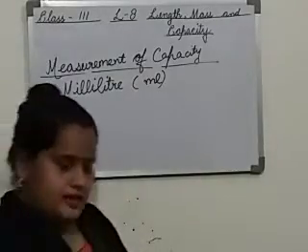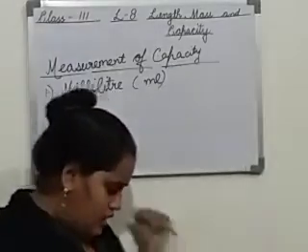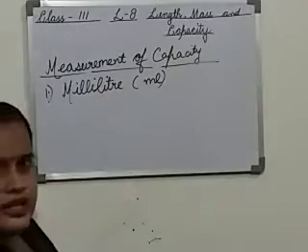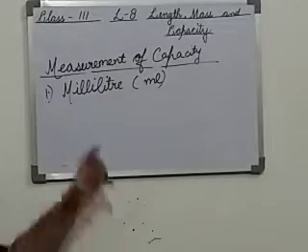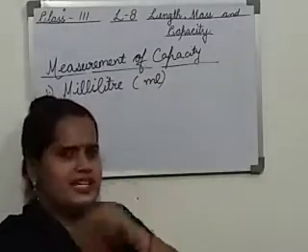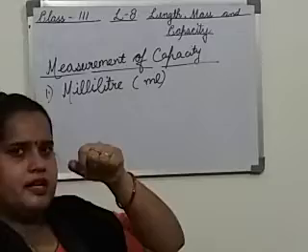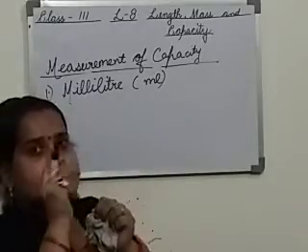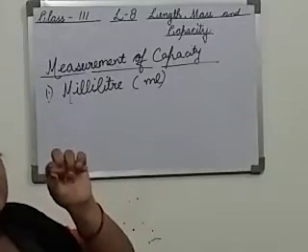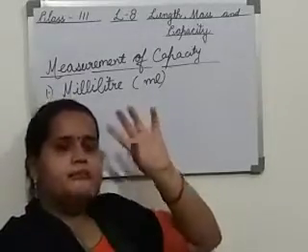As the word milli means small, it is the smaller unit of measuring the capacity. It is a smaller unit of measuring liquid. Suppose you have seen a dropper for small children. For a baby, we never give medicines or tablets to eat because they are not able to chew. So how do we give it? We use the dropper, and in that dropper there are a few marks: 5 ml, 10 ml, 15 ml. So ml is written over there. Medicine is always measured in milliliters.